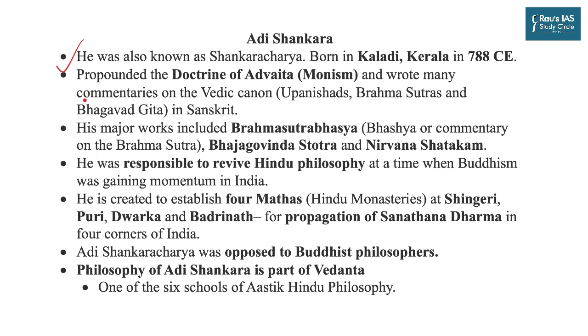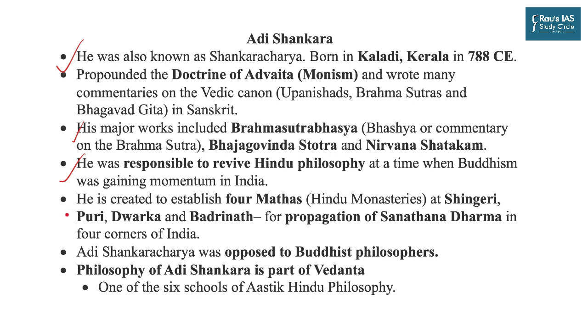He propounded the doctrine of Advait or monism and wrote many commentaries on the Vedic canon like the Upanishads, Brahma Sutras and Bhagavad Gita in Sanskrit. His major works included Brahma Sutra Bhashya or commentary on Brahma Sutra, Bhaj Govinda Stotra and Nirvana Shatkam. He was responsible for the revival of Hindu philosophy at a time when Buddhism was gaining great momentum in our country. He is credited with establishing 4 mutts in 4 different locations.